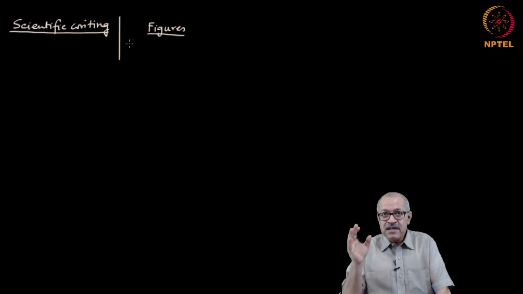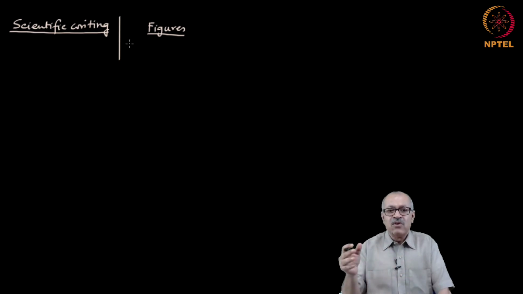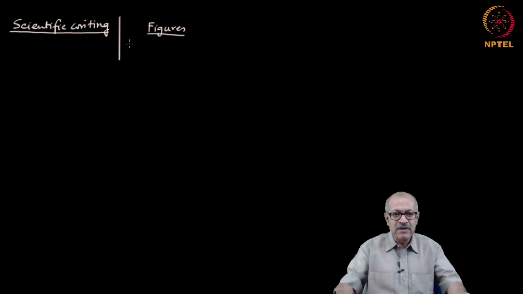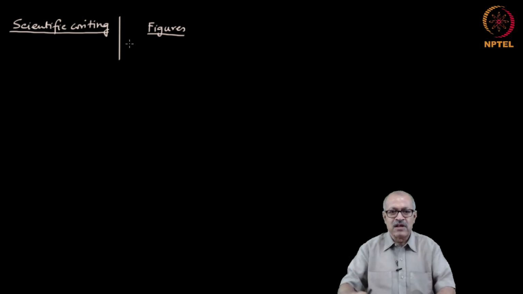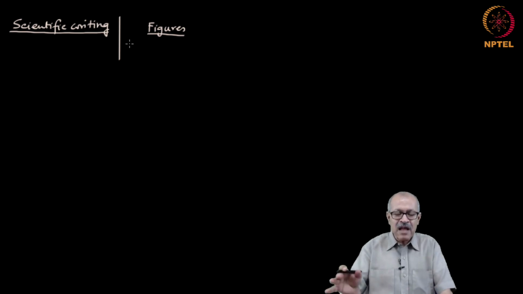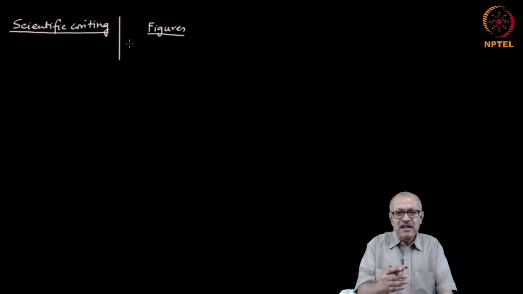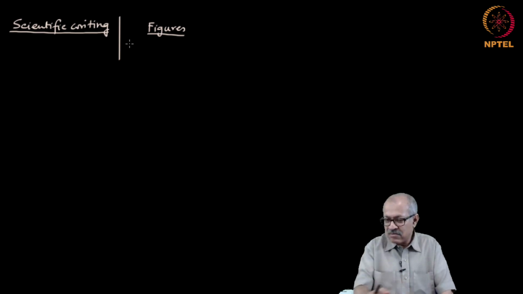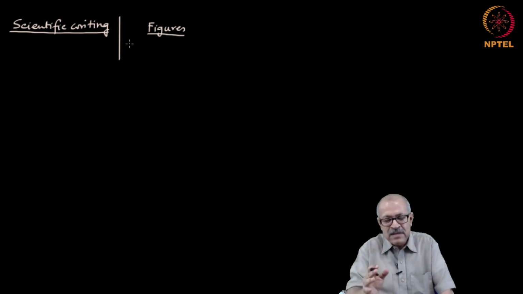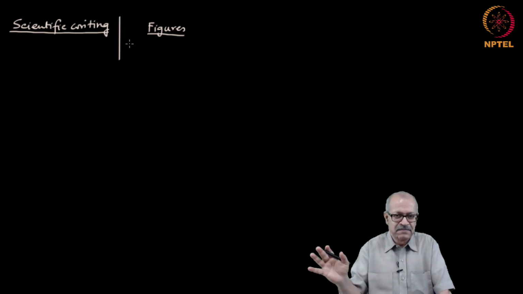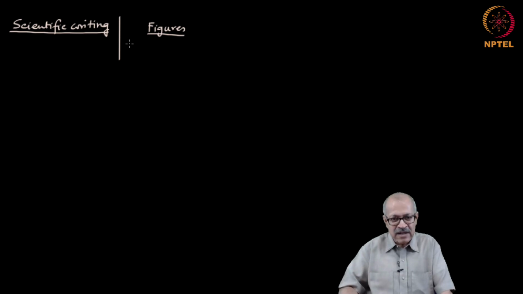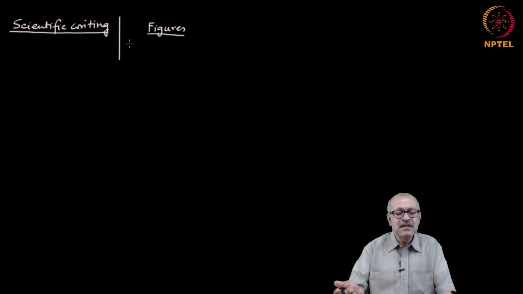Firstly, if any data, primary data or simulation result or results of, say, a theoretical development can be presented as a graph, always do that, because that conveys the idea to the reader in a fraction of a second what 5 paragraphs would not. So, it is important to make figures whenever possible. A paper should be dominated by figures rather than by text, unless the content of the paper is such that there cannot be any figures, there can be only text.